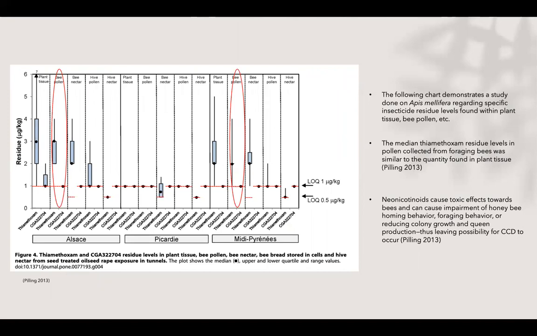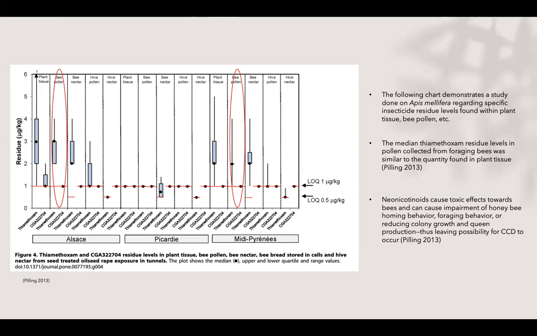This can be concerning due to the fact that plant tissue can be very absorbent, and pesticide exposure doesn't necessarily mean that the pesticides have to be applied directly onto the crop. Any crop is capable of taking up these chemicals through the soil, through runoff water, and such. So the fact that the pollen is nearly at the same level as the plant tissue is cause for alarm.